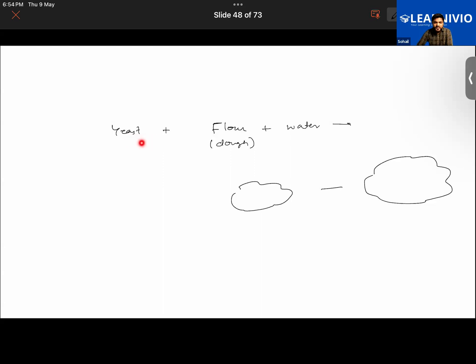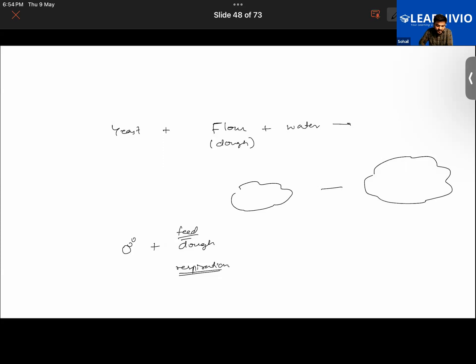Whenever a small amount of yeast is added to the dough, its volume starts to increase. Why is it happening? Because the yeast starts to feed on the dough. Apart from that, it will be doing respiration also. You all know what respiration is. Whenever we eat food, that food inside our body is broken down with the help of oxygen, and carbon dioxide gas is released.